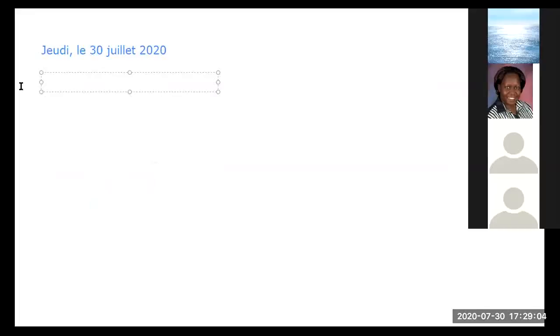Kindly, Wamboy, give us your verb, which we are going to use now. Danser. The verb is danser. What does danser mean in English? To dance. Yes, to dance. Do you know how to conjugate the verb danser from the first person?